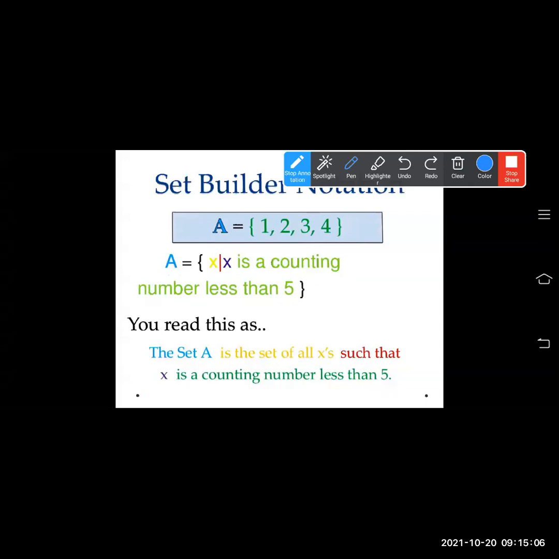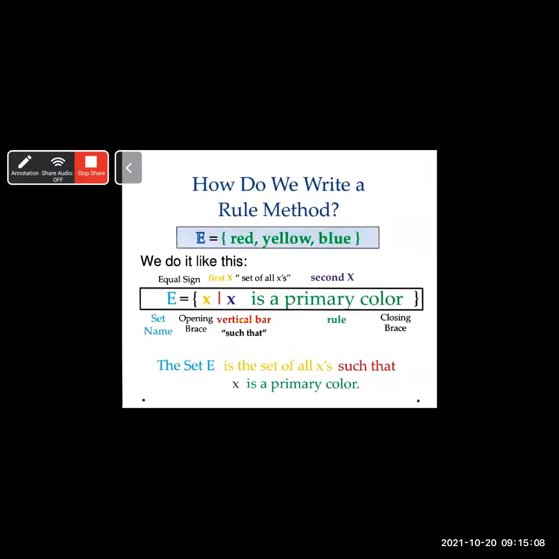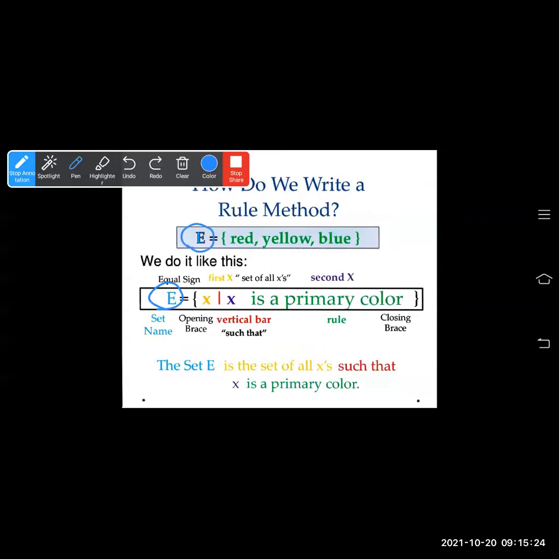We will see some more examples. How do we write a rule method, and how do we read it? E is equal to red, yellow, blue. These are primary colors, as you know. We do it like this. E is equal to, you have to write the same way.